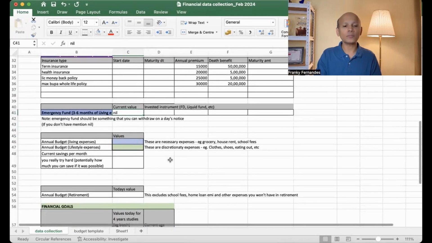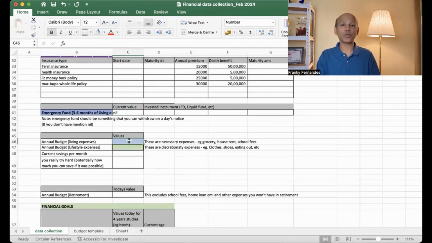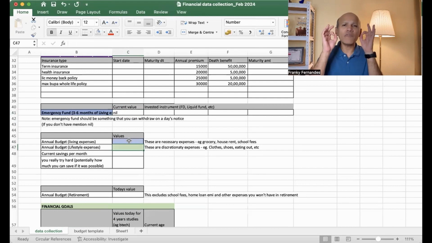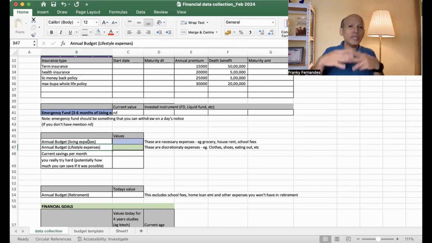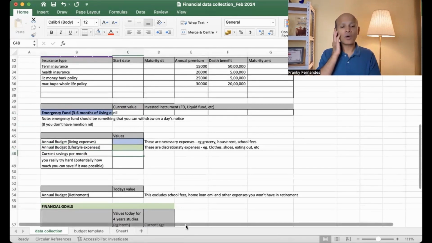And then comes your annual budget, your living expenses, which means your groceries, your EMIs, your school fees, and all the very important necessary expenses will come in as living expenses. And then the lifestyle expenses, for example, your clothes, your shoes, or when you eat out or order on Swiggy or whatever, those are all the lifestyle expenses. And then you have to find out what are your potential current savings.